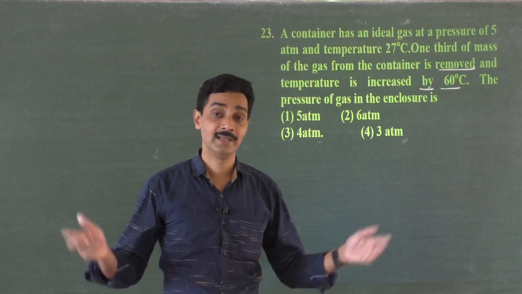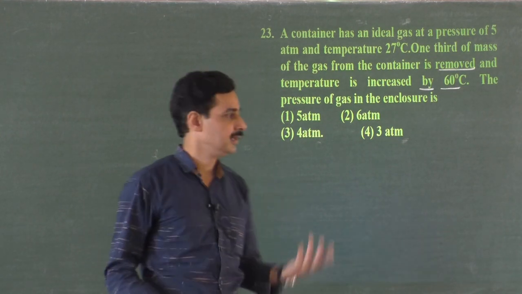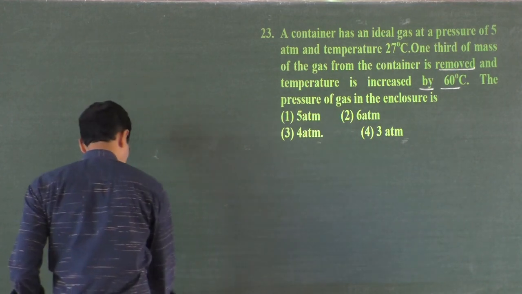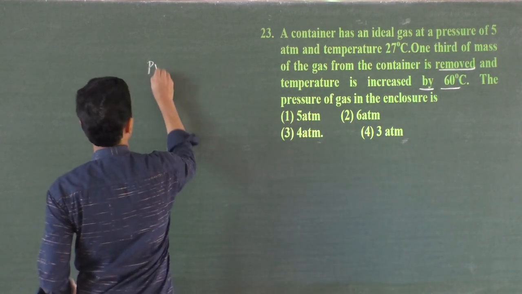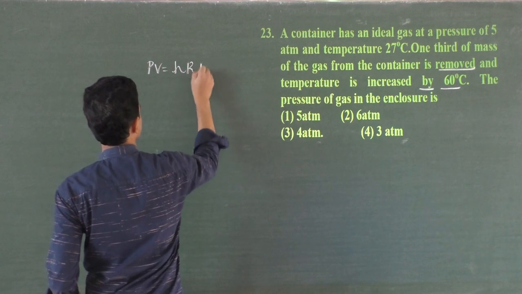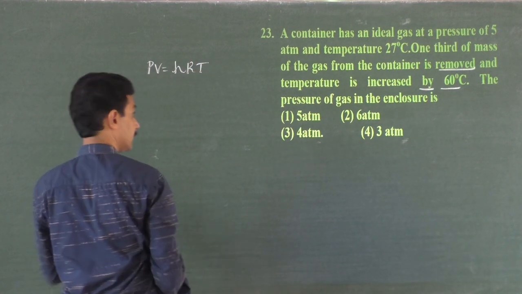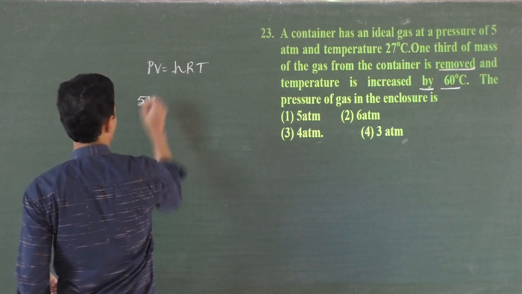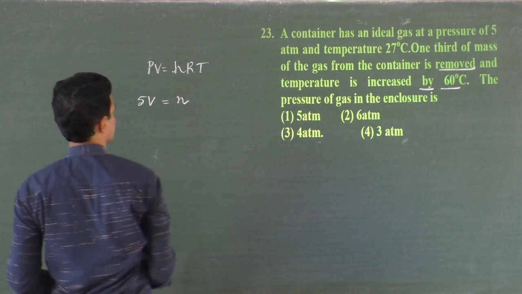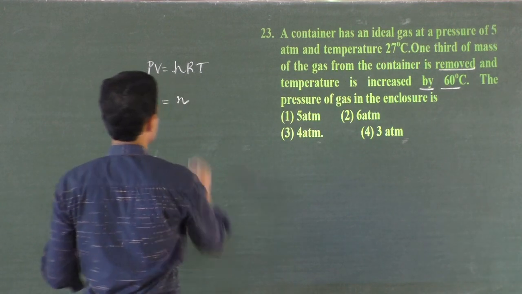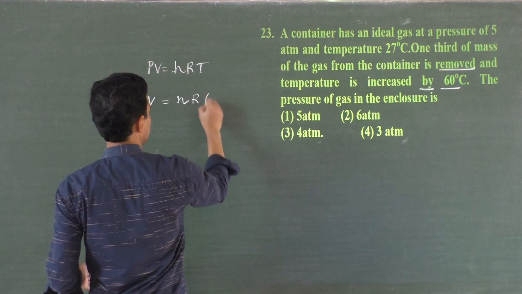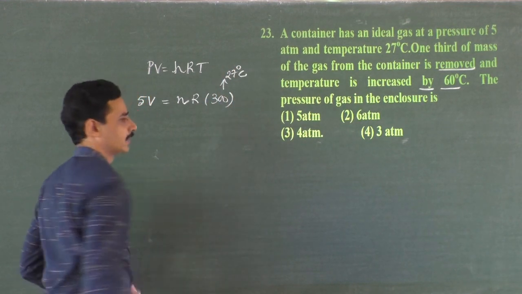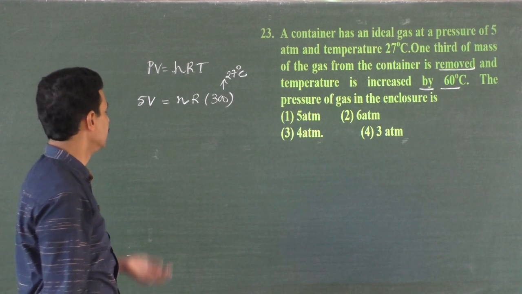Gases are highly compressible and they can be expanded. So they occupy the volume of the container, whatever the number of moles. So we will use this formula. Volume is a constant. PV is equal to nRT. That is the first formula: a container has an ideal gas at a pressure of 5 atmosphere, volume is a constant, number of moles n, and the universal gas constant R, at a temperature of 300 Kelvin. Remember, 27 degrees Celsius is 300 Kelvin. This is the first equation.